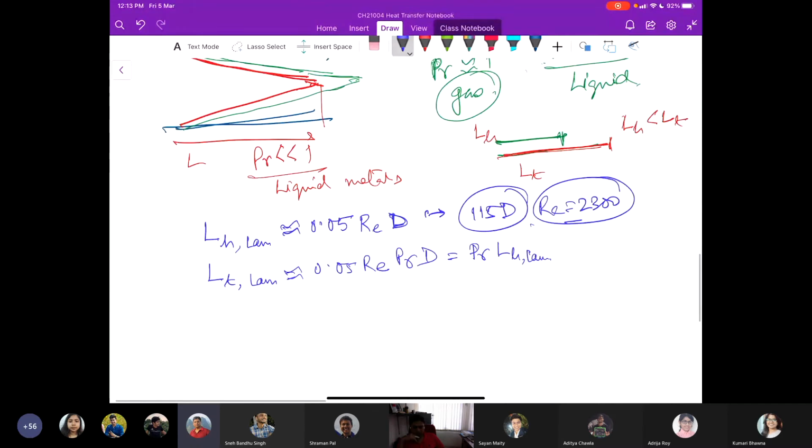In the case of turbulent flow, now this is simply for the thermal entry length, we simply multiply that with the Prandtl number and we get the value for the entrance length. That is why if you have a gas phase where Prandtl number is 1, the entry length for the thermal case and the hydrodynamic case is identical.